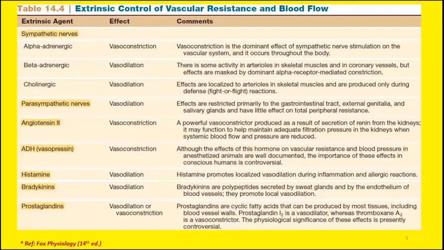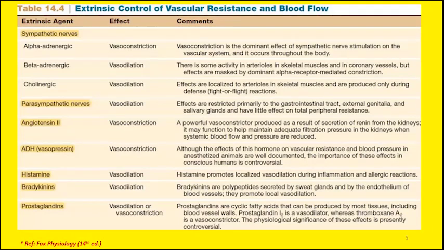So you can see the role of the autonomic nervous system is very important. And when we use the term autonomic nervous system, we are referring to the two subdivisions, the sympathetic division of the ANS and the parasympathetic division of the ANS.